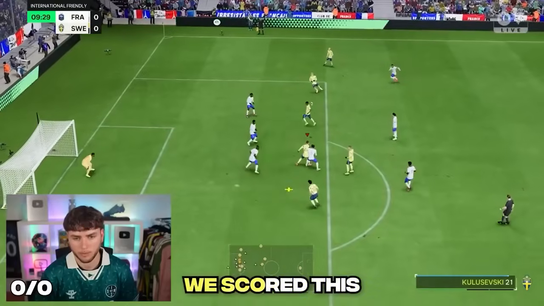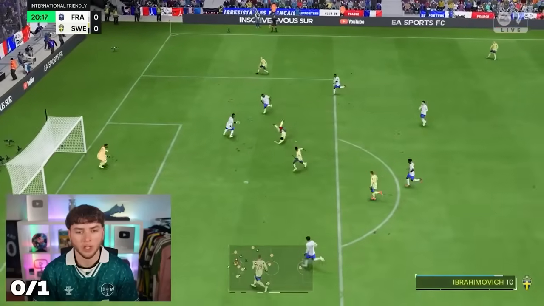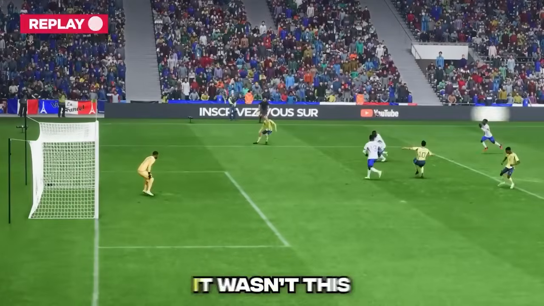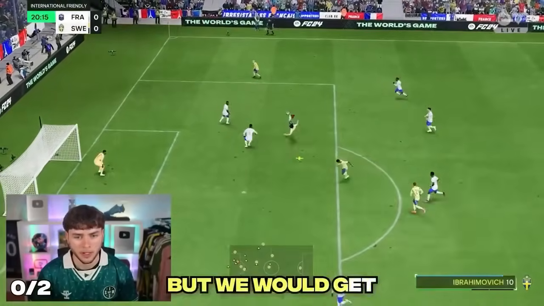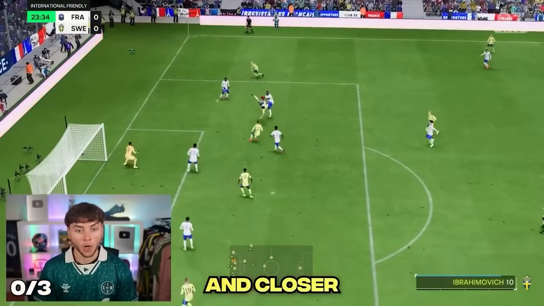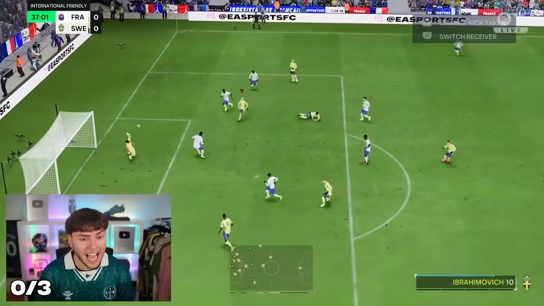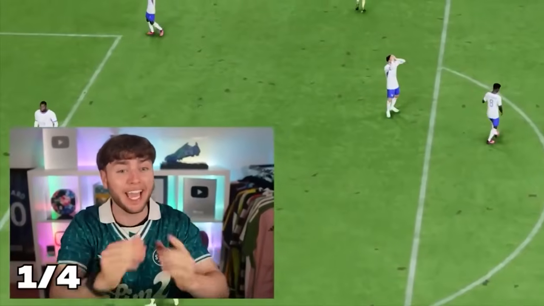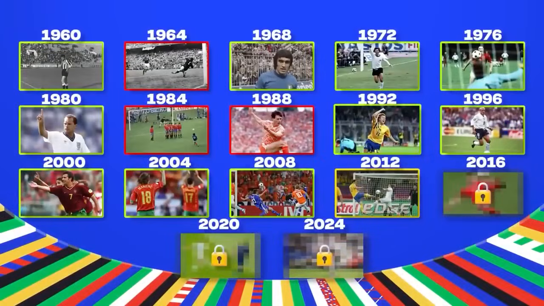Right away, we scored this, but it wasn't Zlatan. Zlatan! Oh no, that's so good. However, it wasn't the scissor kick Zlatan did, so we can't count it. But we would get closer and closer. With one final attempt, Zlatan did this. Zlatan! Zlatan! That might be it! That might be it! Let's move on to 2016.